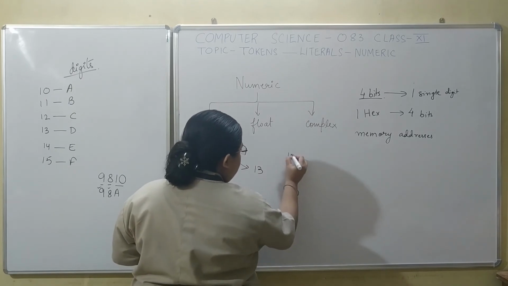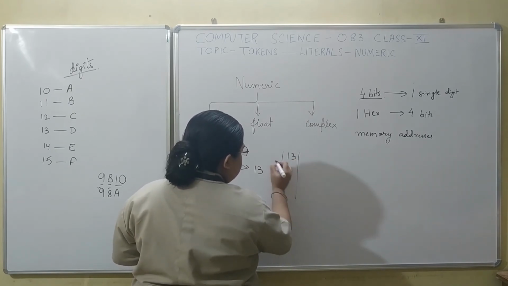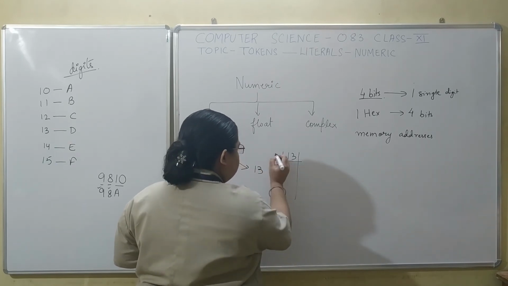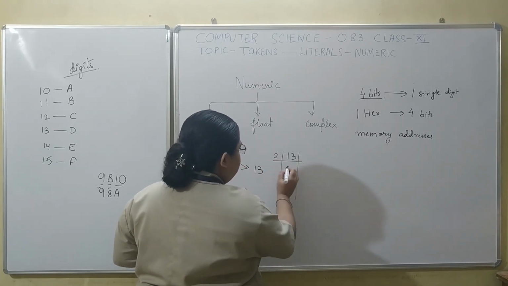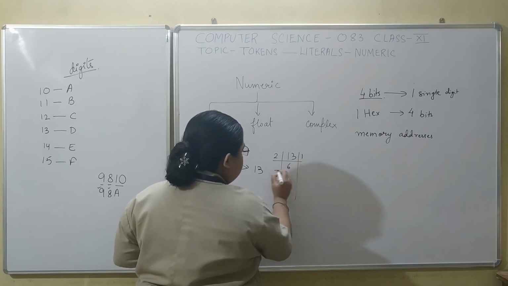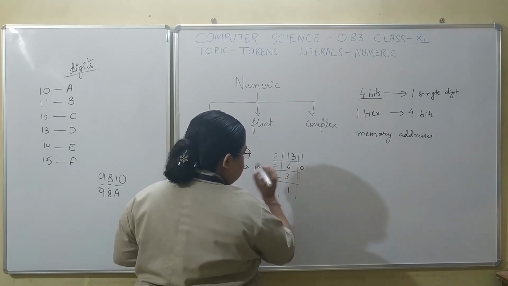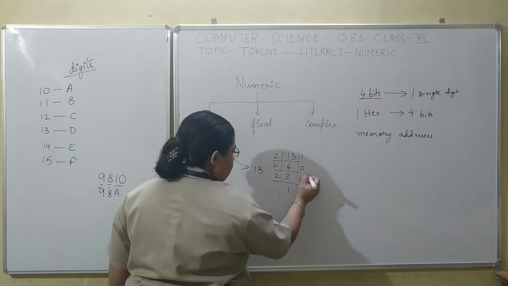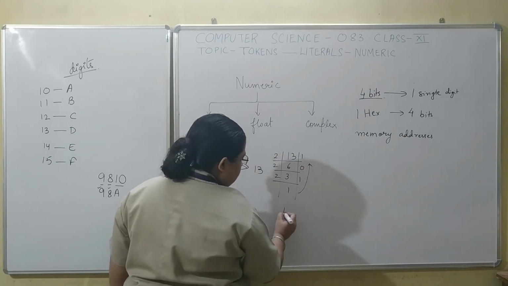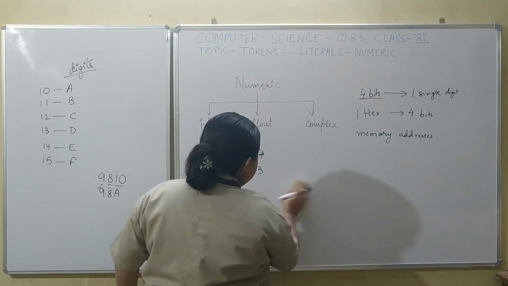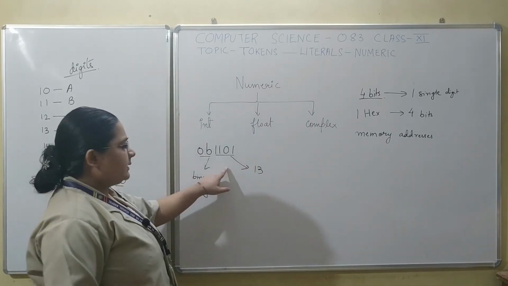If I just show you a conversion, this is how we convert a decimal number into a binary number. We divide the number by 2 and collect its remainder. So the remainder is 1. This will be explained later on in the chapter data representation. I'm just showing it to you in short, and we start collecting the digits from the bottom: 1101. So this 1101 represents the binary value of 13.